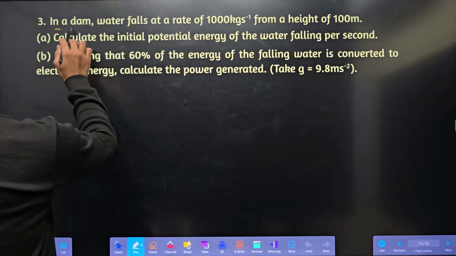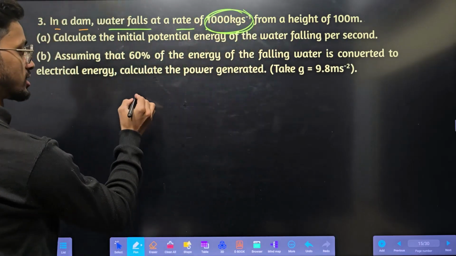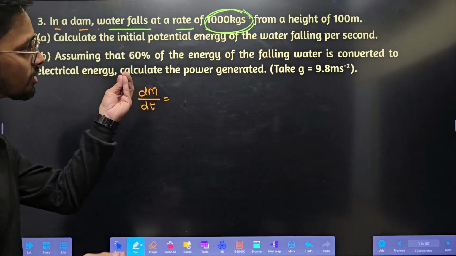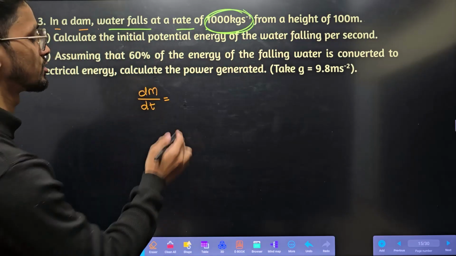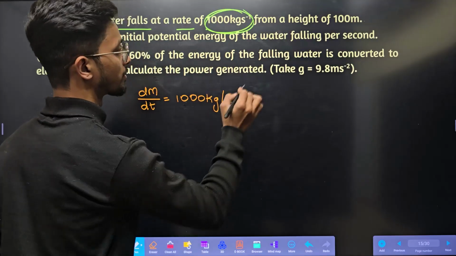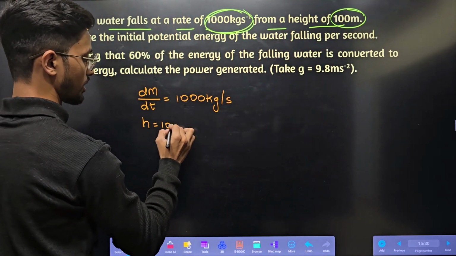Next question. In a dam, water falls at a rate of 1000 kg per second. That is nothing but dm by dt. That is nothing but 1000 kg per second. Mass per unit time is how much? 1000 kg per second, from a height of 100 meter. Height they have given 100 meter.